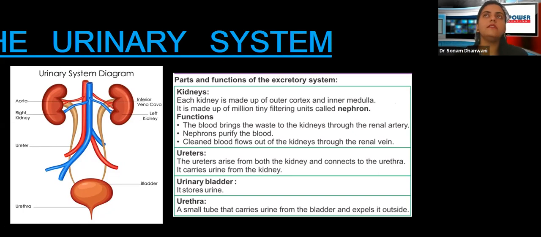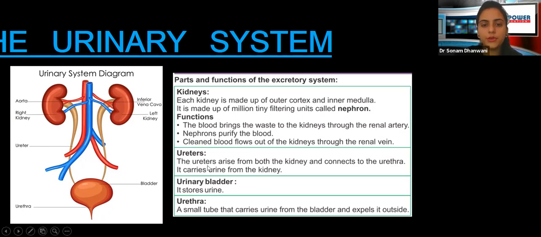Say in the neurological system, when we talk about the brain, what is the functional unit we talk about? Neuron, right? Similarly, in the urinary system, we have the nephron. Now, what is the function of the kidneys? In layman's language, we know that kidneys help in filtering the blood, right? So yes, the blood brings the waste to the kidneys through the renal artery. Nephrons will purify the blood, and the cleaned blood flows out of the kidneys through the renal vein. So basically, purification of blood is taking place.